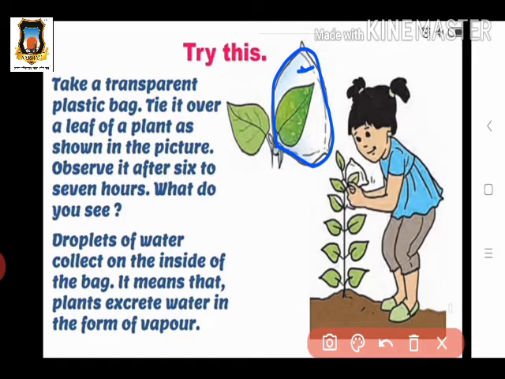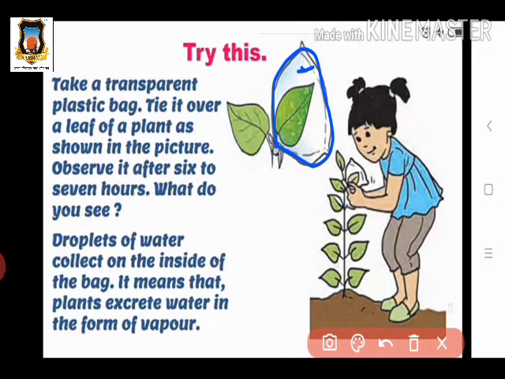Another substance excreted from the plant is water vapor. We also see that plants shed their leaves, so other waste substances are removed in the form of shedding leaves. Second, we see the bubble tree, on which sticky substances appear. These are nothing but waste material from the plant.